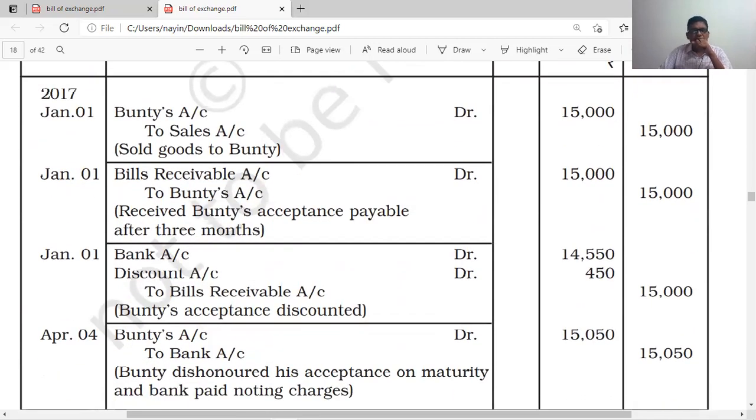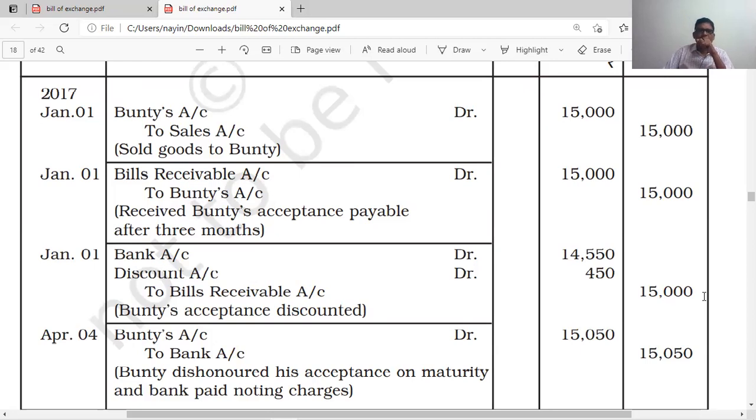When the bill is discounted, bank account debit 14,550, discount account debit 450, bills receivable account credit 15,000. How do you get 450? 15,000 into 12 by 100 into 3 by 12, since it is a 12% discount on a 3 months bill.